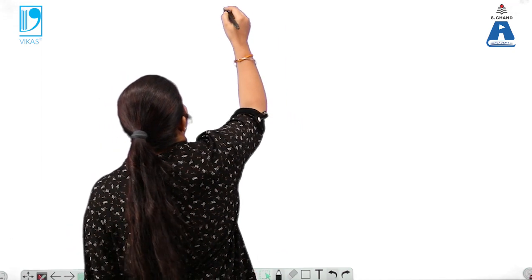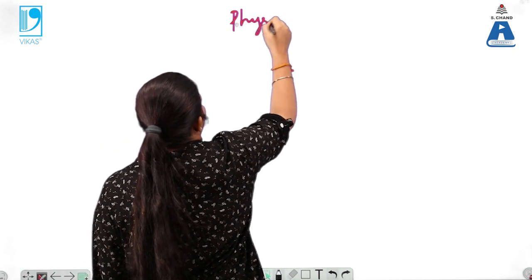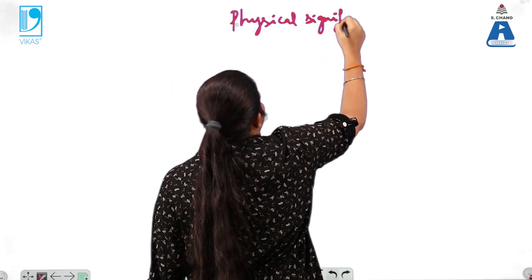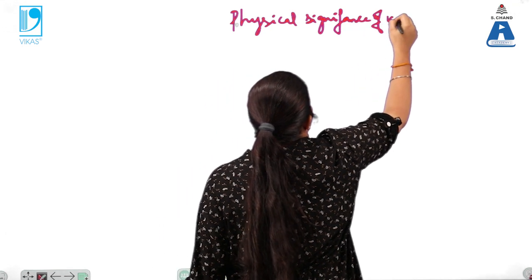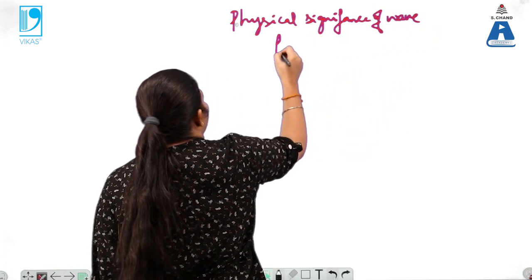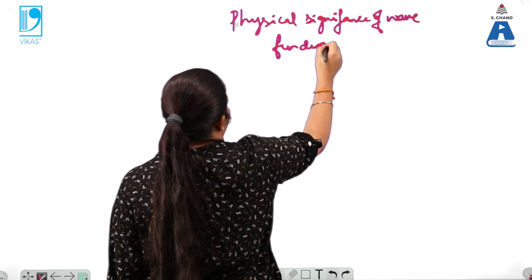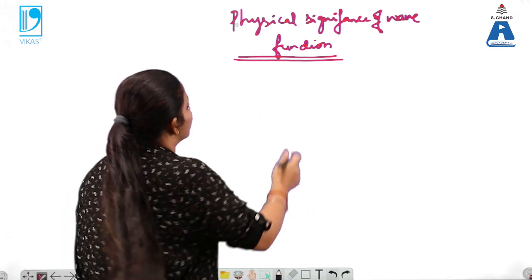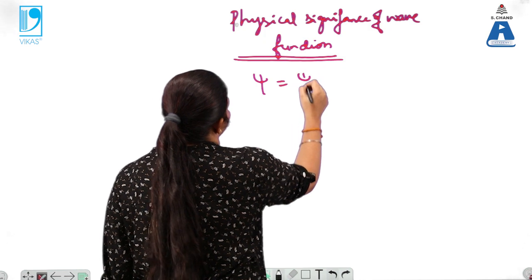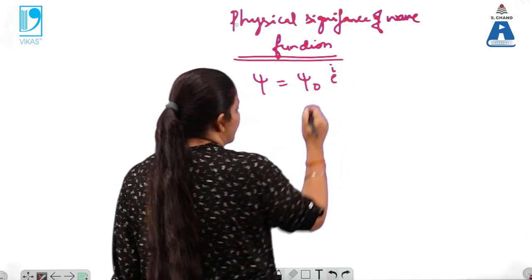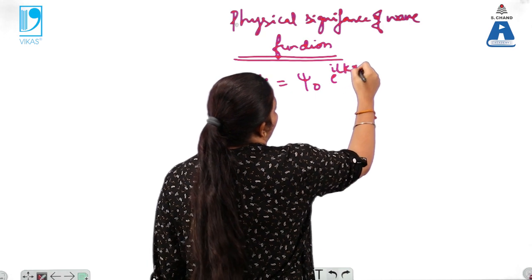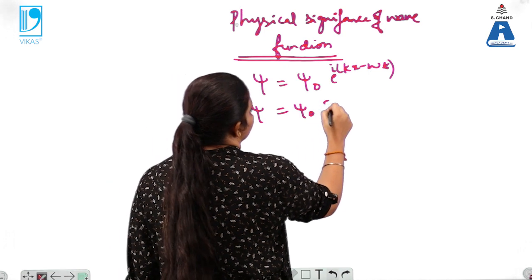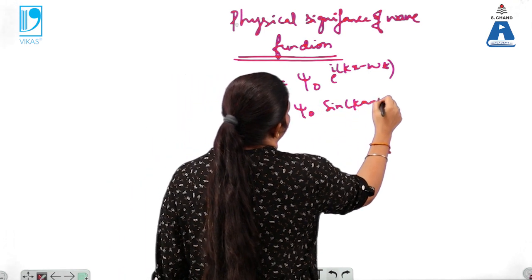So next our topic is the physical significance of wave function. We know that the wave function is basically represented as psi, which is equal to psi naught e raised to the power i(kx minus omega t) in the exponential form, or in the sinusoidal form it can be written as psi naught sin(kx minus omega t).